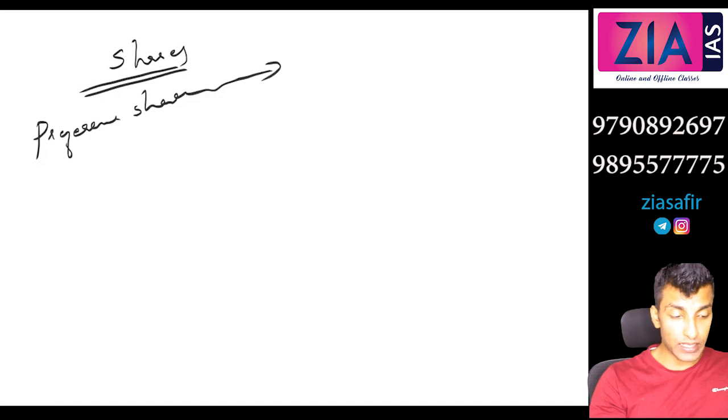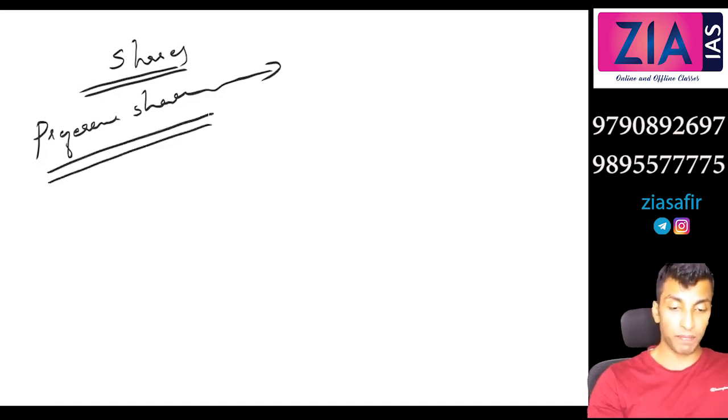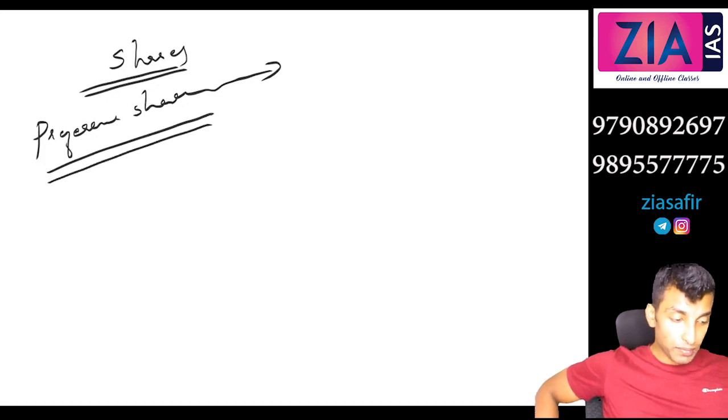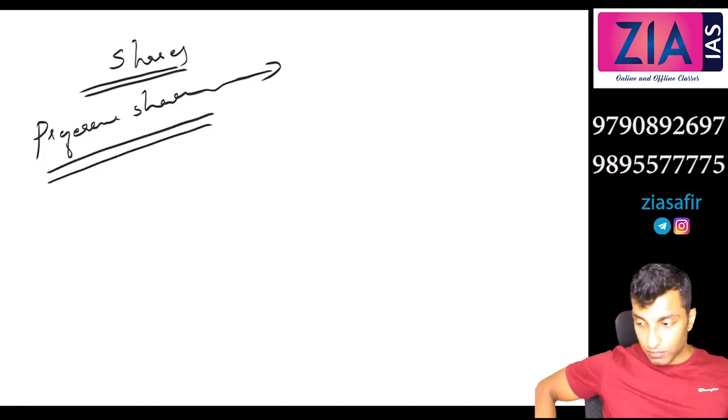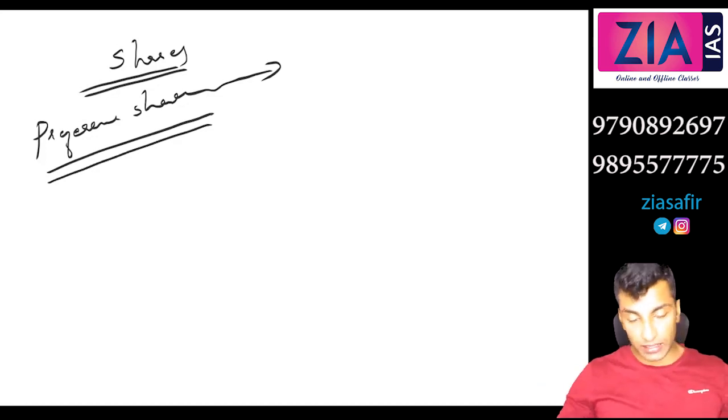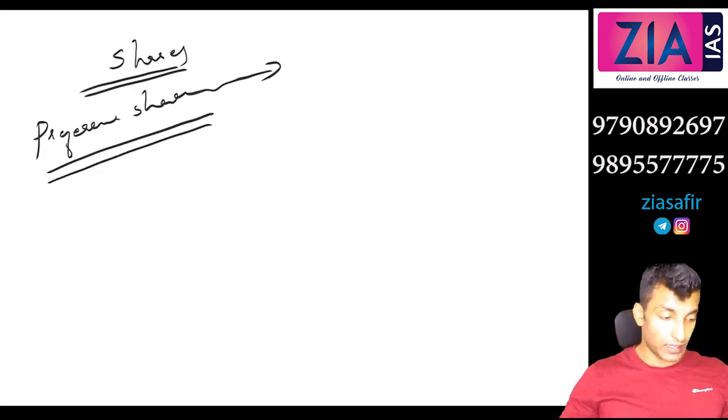These are securities issued by corporates which confer limited ownership rights to their owners.